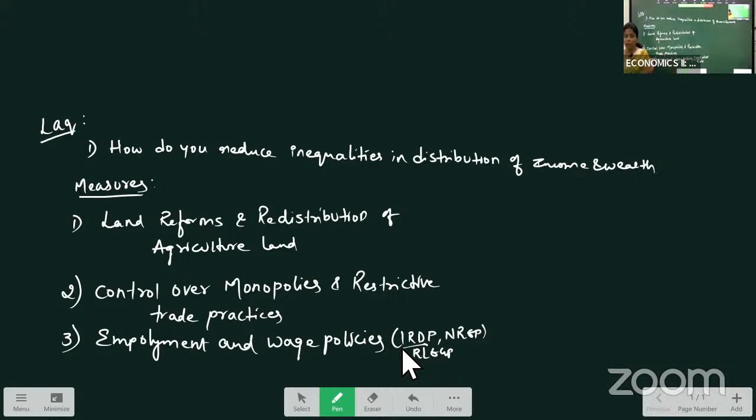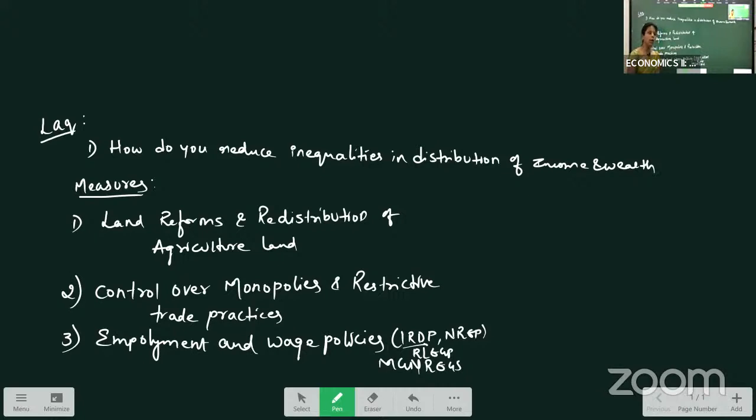Also, at present, we have the program called Mahatma Gandhi National Rural Employment Guarantee Scheme. Under this scheme, people who belong to rural areas will get training, then they will be given financial assistance and employment will be created for them.